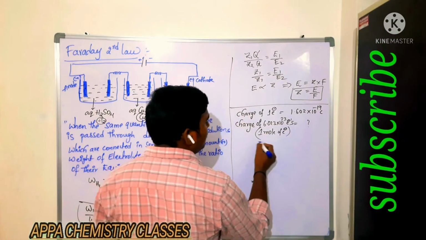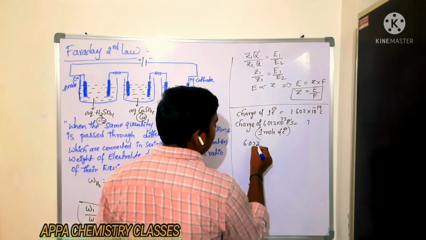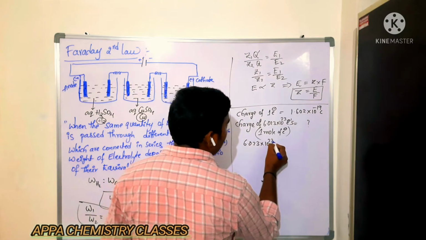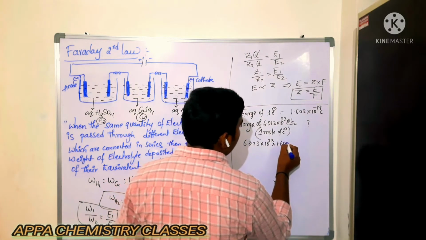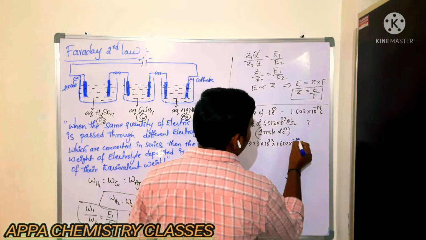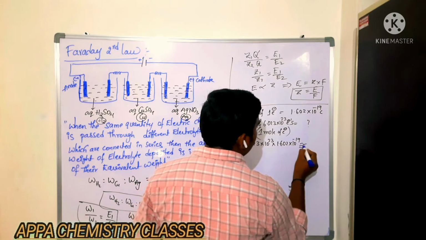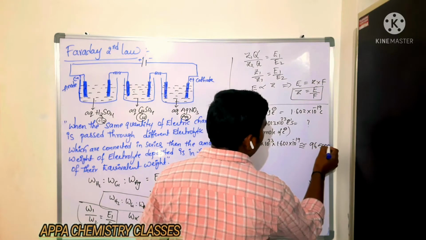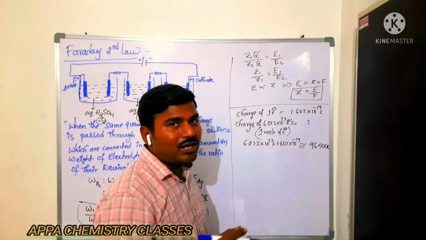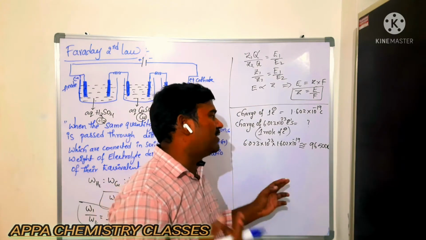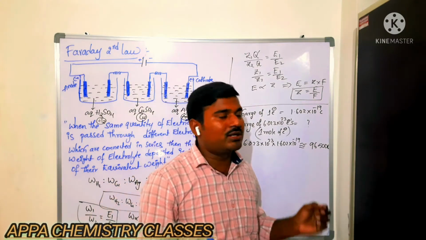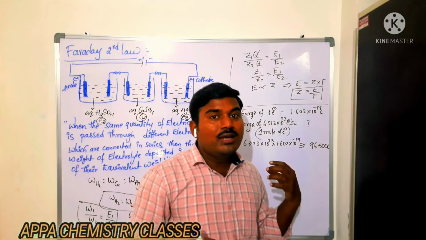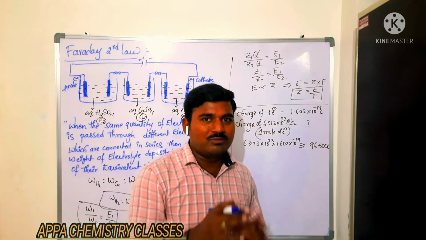Do the cross multiplication: 6.023 × 10^23 into 1.602 × 10^-19. If you do this, you will get approximately 96,500 coulombs. By round figuring, the value will be 96,488 something, and we round it to 96,500 coulombs. Is that clear?